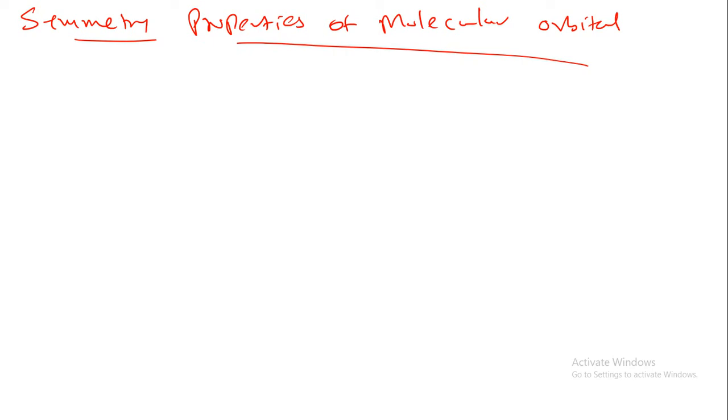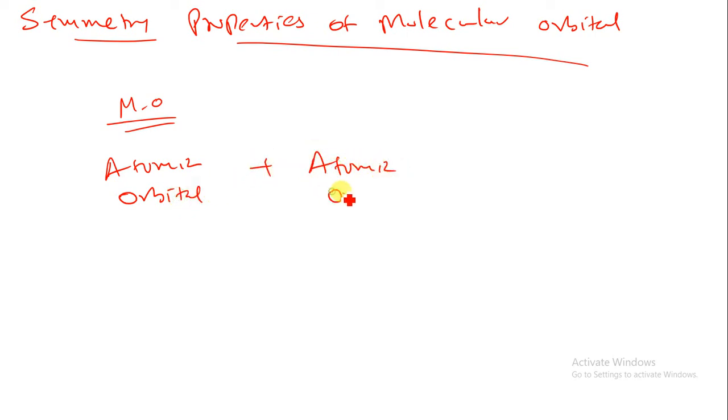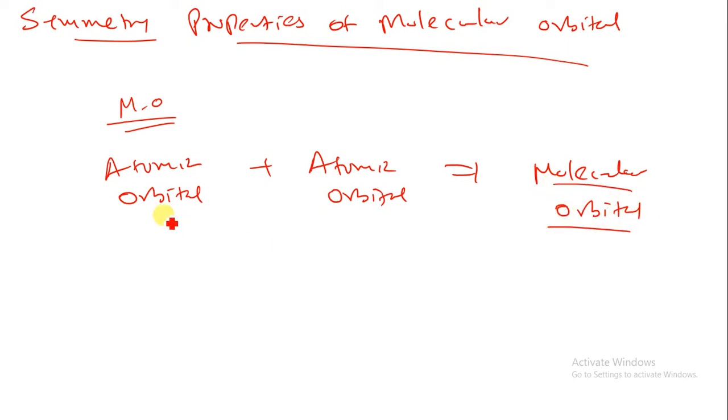Now from the MO diagram, the molecular orbital diagram, it is quite simple. Atomic orbital combines with atomic orbital and they will form the molecular orbital. That is the simple theory that we have already studied in our undergraduate, that atomic orbitals combine with atomic orbitals, they can form the molecular orbital.